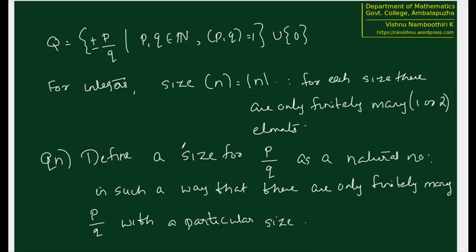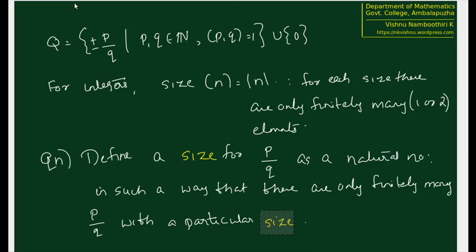So size is actually something that we are going to define. So we have to define size in such a way that size is going to be a natural number. Size must be a natural number. Not only that, once we define the size, there must be only finitely many elements with one particular size.